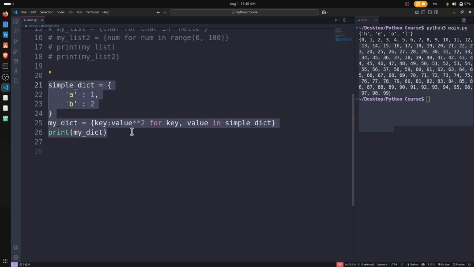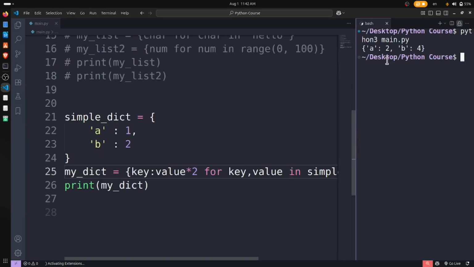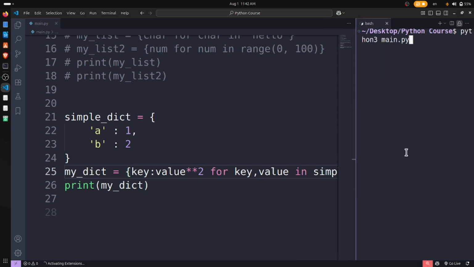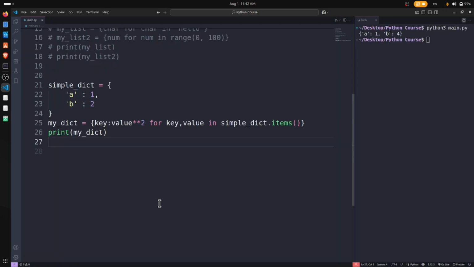Now, the real things are not here. We have a simple dictionary and we want the items. Will it work? Let's see. Yes, it works fine. A has 2, B has 4, because we have multiply here. If I want to have a double multiply, then A is 1, B is 4. That's very simple, and that is set or dictionary comprehension in Python.